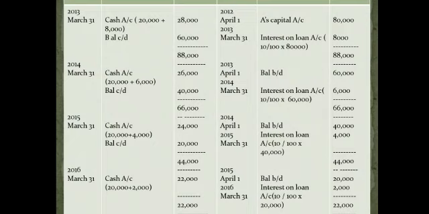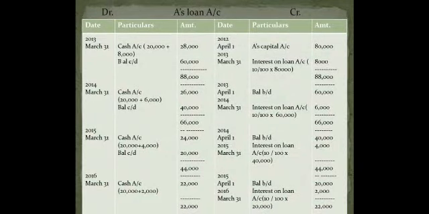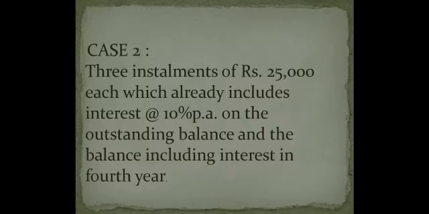I hope the first case is clear, and it should be very clear because you have done it in the previous thing also, when we were doing the previous question, when we were preparing Z's loan account. Let us see case 2. Here you have something new to learn. 3 installments of rupees 25,000 each, fixed installment.